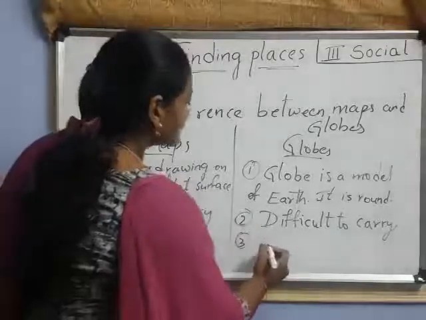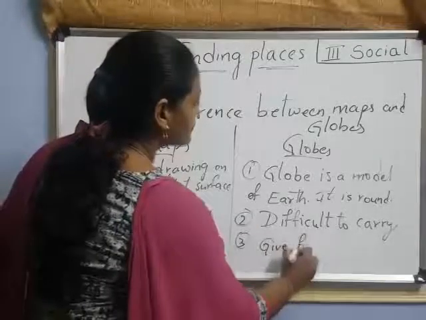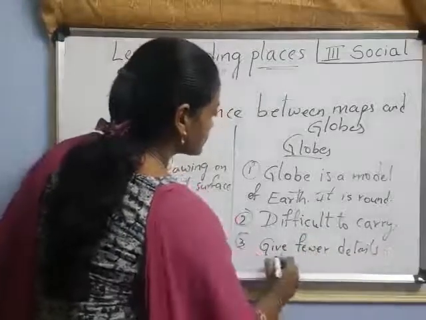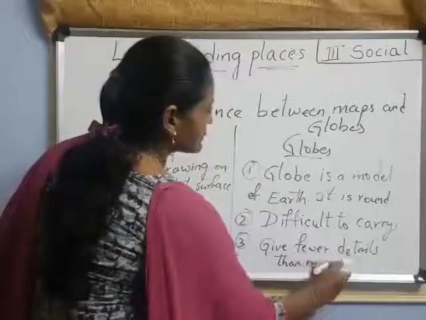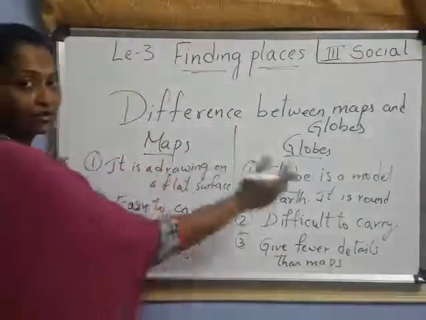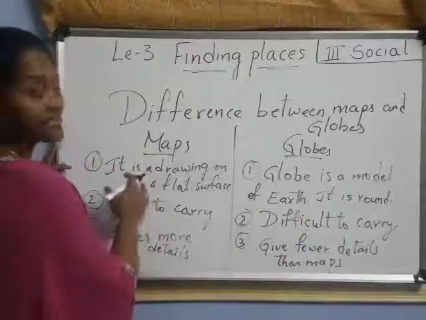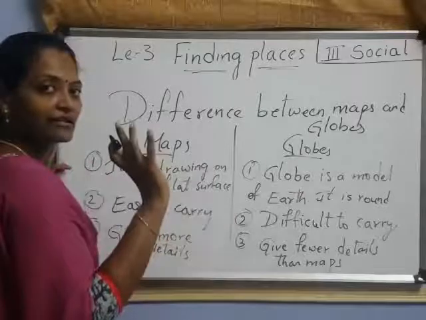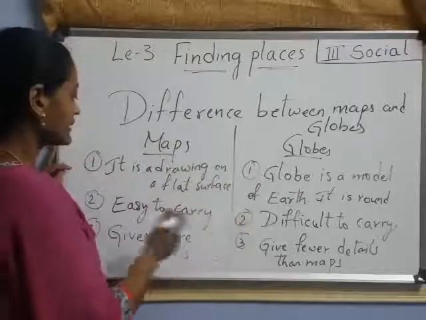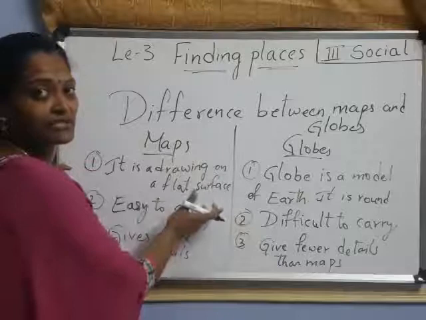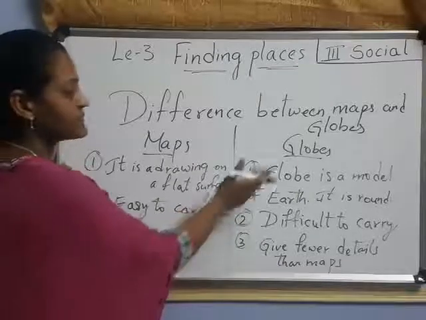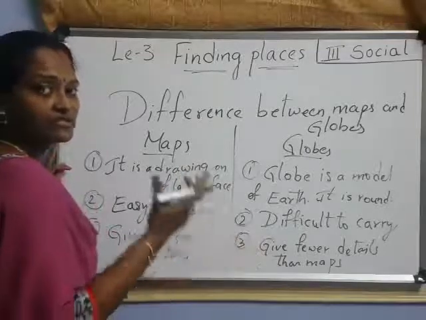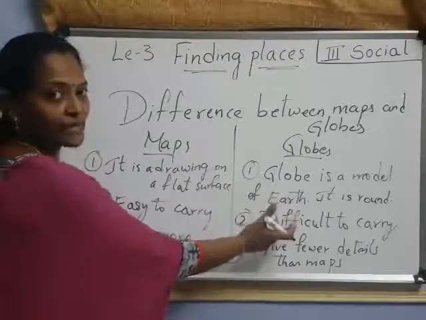That means it gives fewer details than maps. Understood? Have you understood the differences between maps and globes now, children? Now tell me. Maps are drawings on a flat surface, but globes are not like that. It is like a model of the earth. It is round. And maps can be easily carried from one place to another place, but globes are so difficult. Why? Because it is heavy. Because it is heavy, we can't carry it from one place to another place.